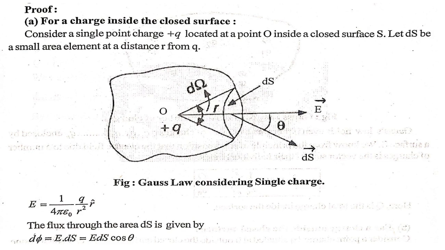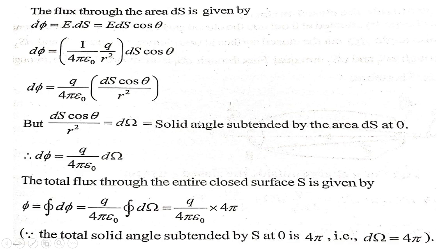See that angle, that is d omega, having ds cos of theta upon r square. Therefore, d phi equal to q upon 4 pi epsilon 0. Putting the value of ds cos of theta upon r square as d omega here.